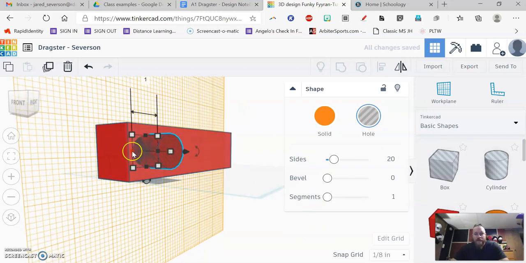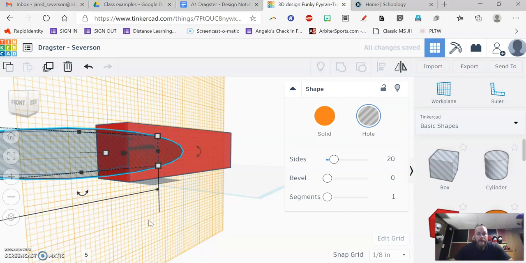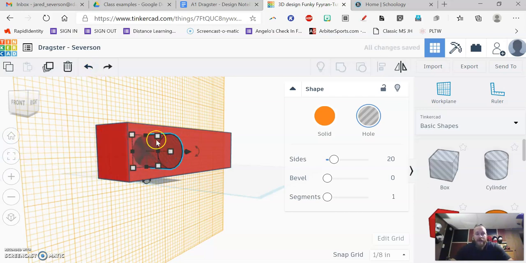So now I don't want this to be 1 inch in diameter, so I need to change the diameter of this. So if this is the axle hole, I'm going to change the diameter to 5/32. Let's see if I can type in a fraction, 5/32. That just put 5. That is not what I want. So I'm going to undo this over here. So I need to change 5/32 to a decimal.